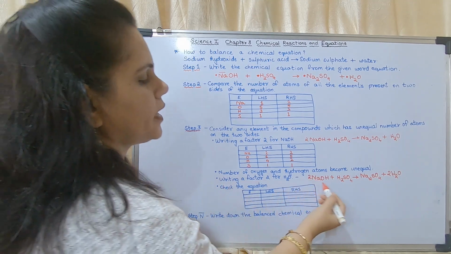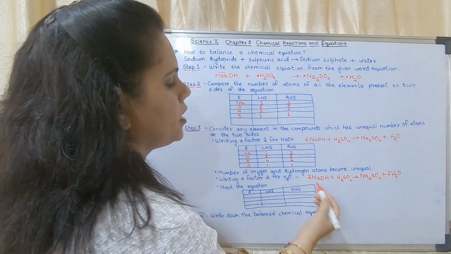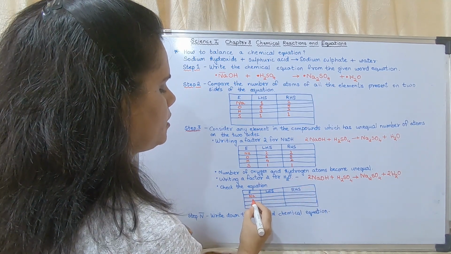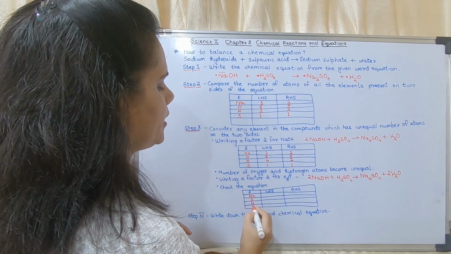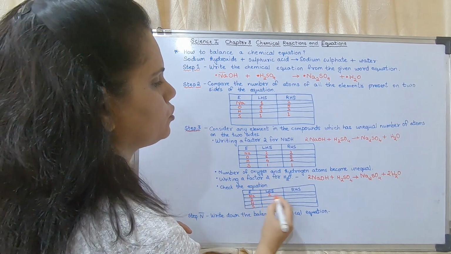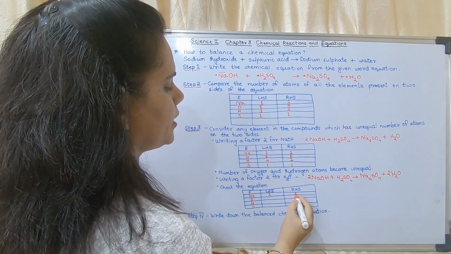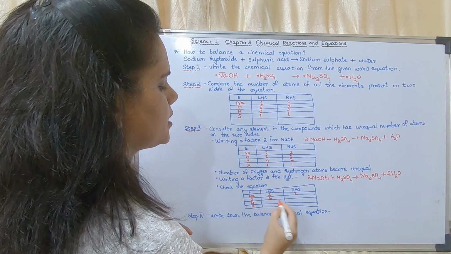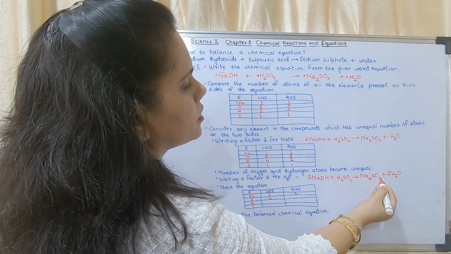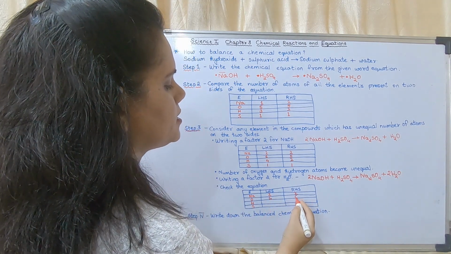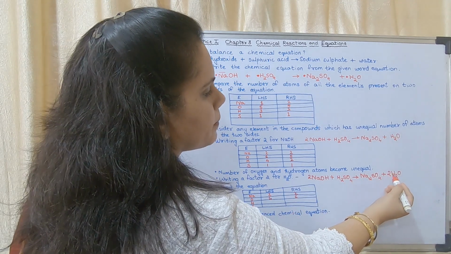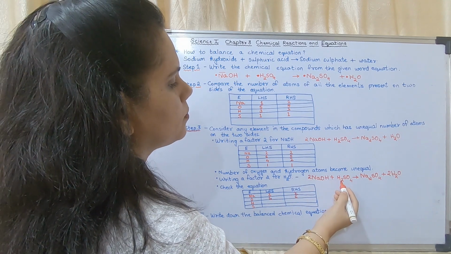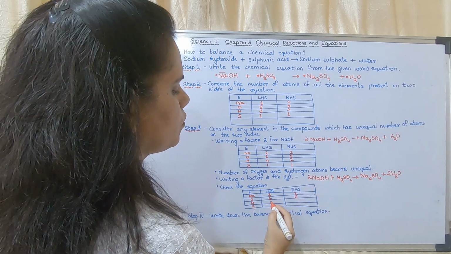Okay. Now after putting this 2 here, how many atoms of Na? Okay, what are the elements? Na, O, H and S. How many Na? 2 Na. How many Na? 2 Na. How many oxygen? 2 plus 4, that is 6 oxygen. How many oxygen? 4 plus 2, that is 6 oxygen. This 2 is applicable to this also. Okay, and hydrogen 2 plus 2, that is 4.